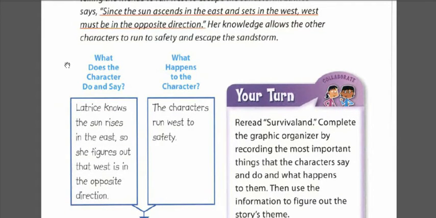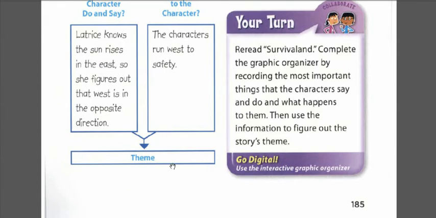The first part we have in our graphic organizer: what does the character do and say? We have a part here. It says, Latrice knows the sun rises in the east, so she figures out that west is the opposite direction. On the other side, we have what happens to the characters. The characters run west to safety. Then we need to complete the part about the theme according to our understanding of the story. But of course we are going to finish it in our Your Turn practice book.